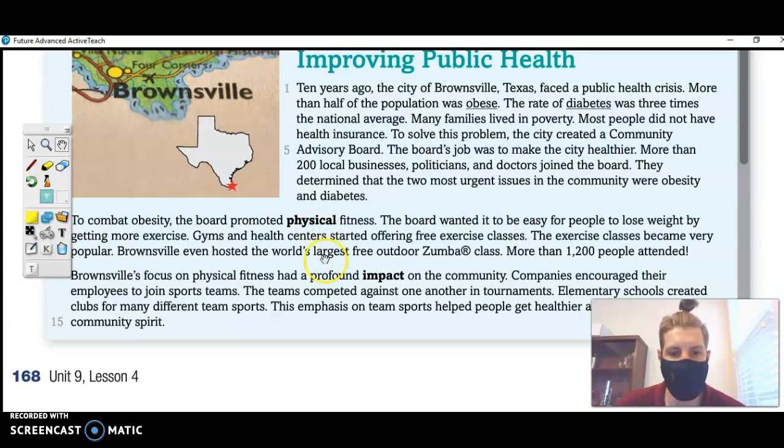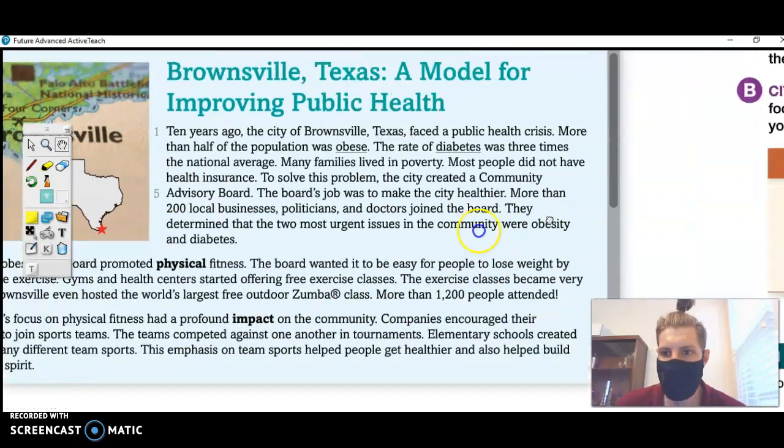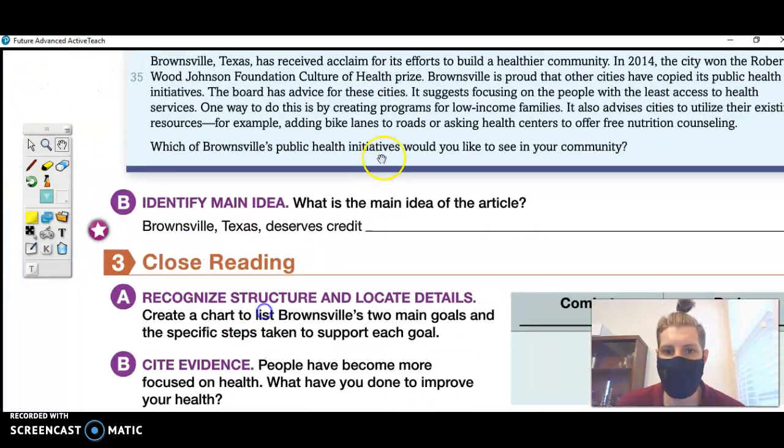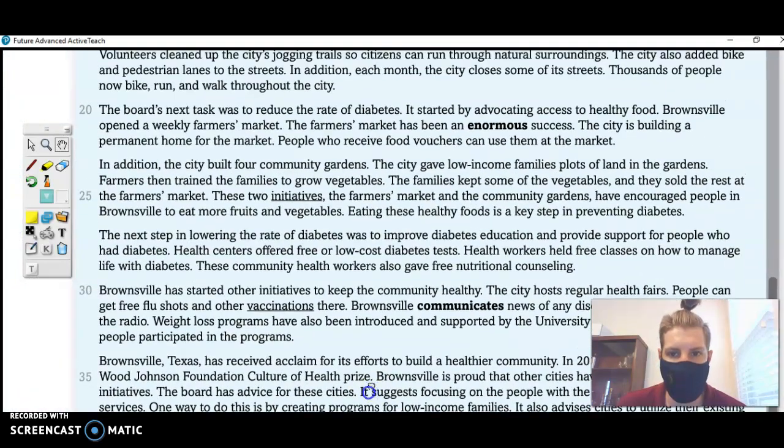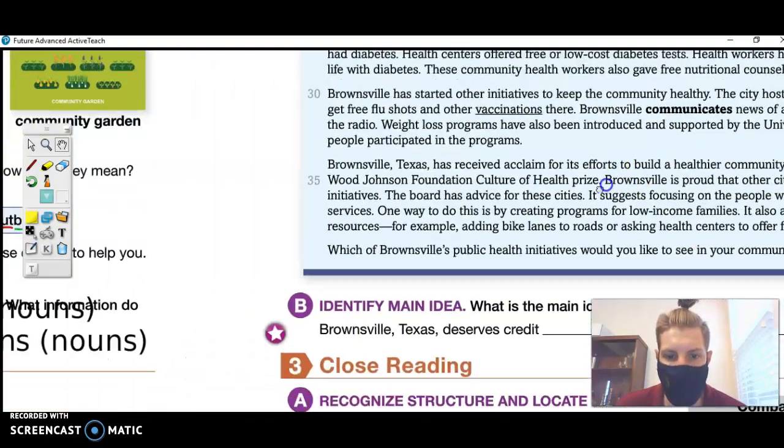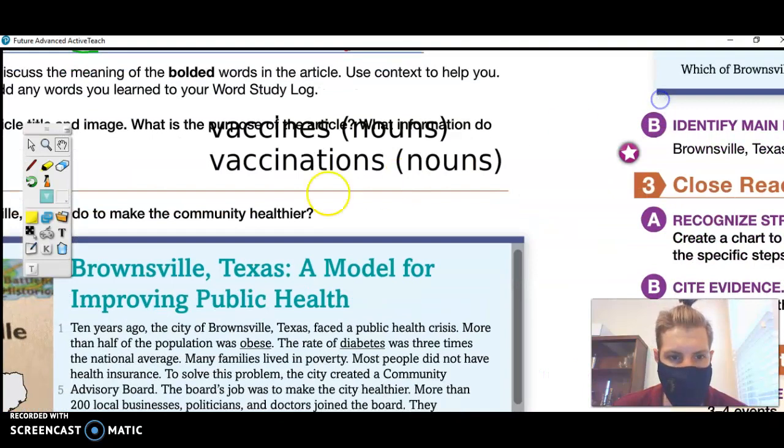So I want you to go through and see if you can form definitions for these words, maybe using synonyms and antonyms, and reading the sentences around them to try to understand what they mean. And we'll do a quick comprehension check about that.